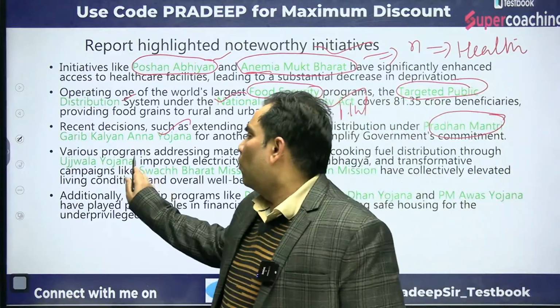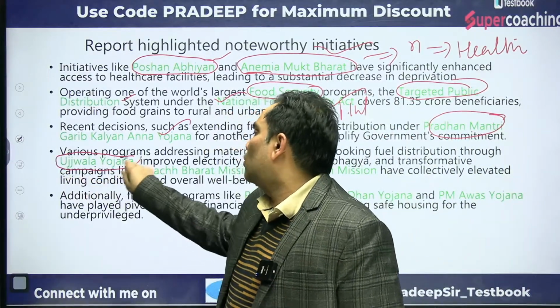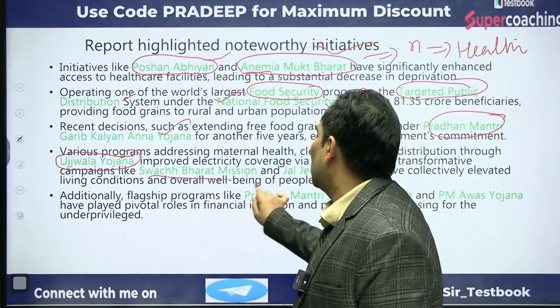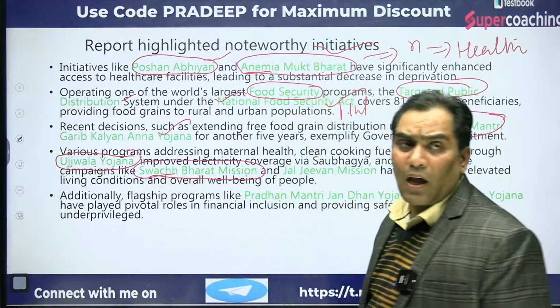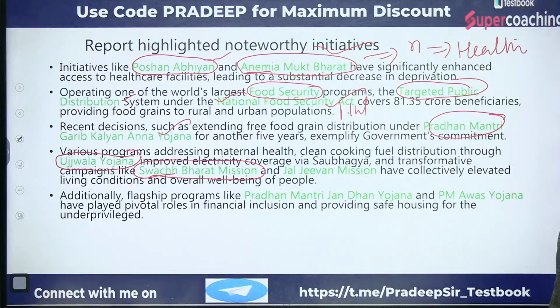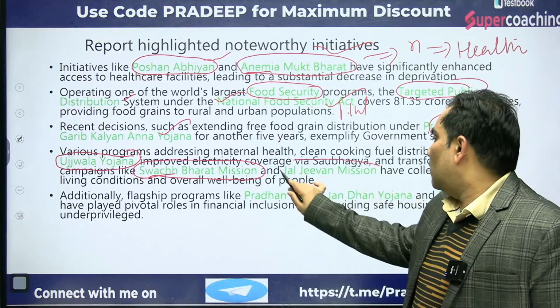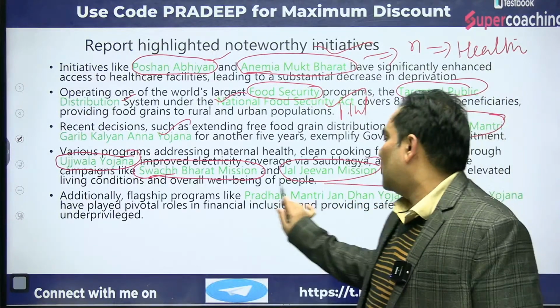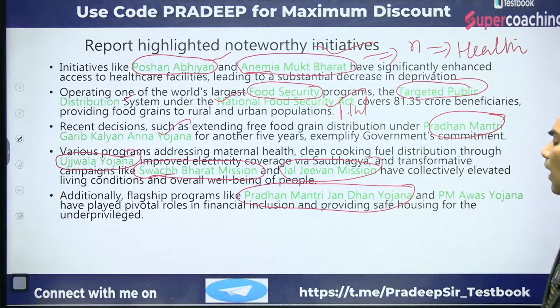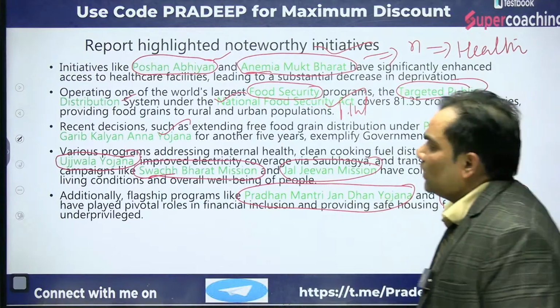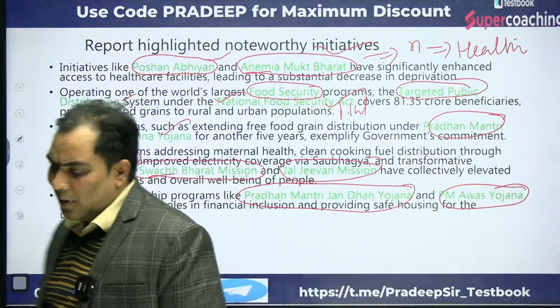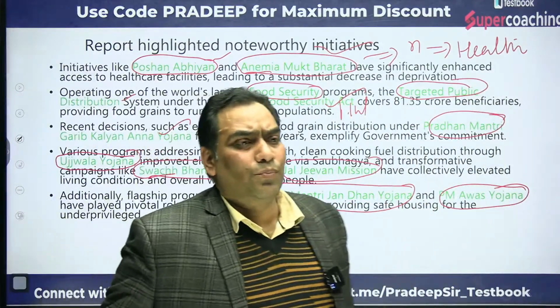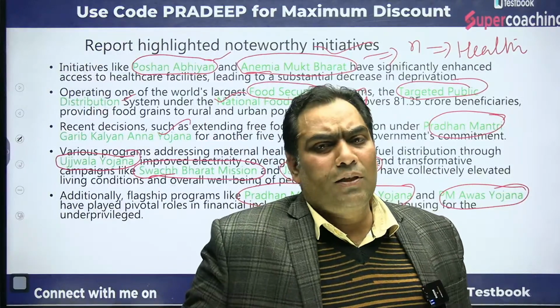And for cooking fuel, the government is running Ujjwala Yojana and Swachh Bharat Mission, through which open defecation is taken care of, and Jal Jeevan Mission. Similarly, Pradhan Mantri Jan Dhan Yojana is instrumental for opening bank accounts, and PM Awas Yojana. These are the initiatives of the government through which it tries to eradicate multidimensional poverty from India.